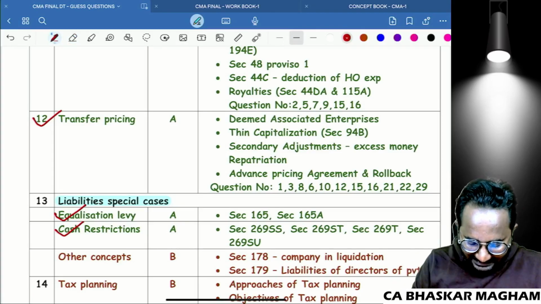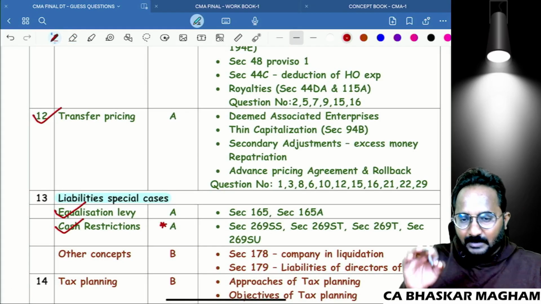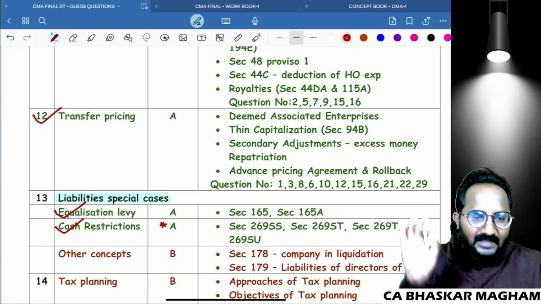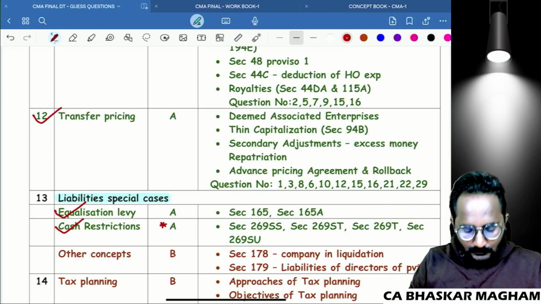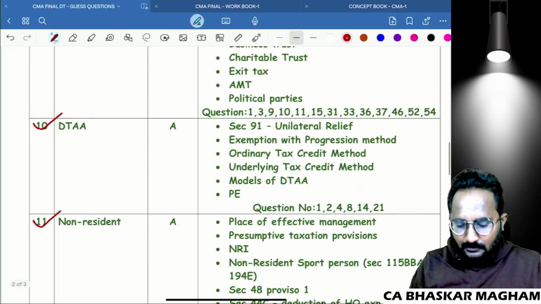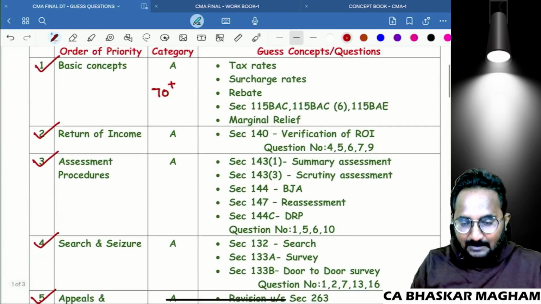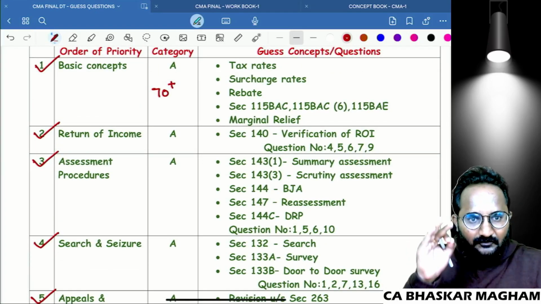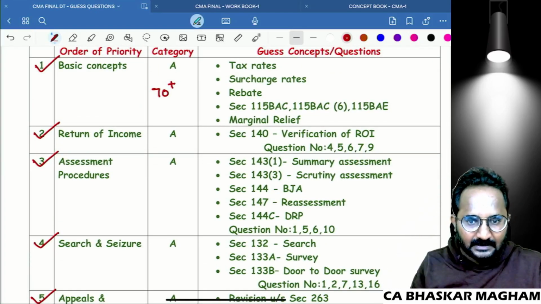Why am I categorizing the cash restrictions into A category? Because we have an amendment in that point. So if you are preparing, first please give preference to these chapters only. Definitely you will get 70 plus marks of questions from these chapters itself.